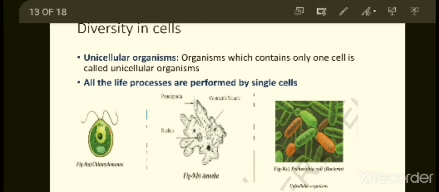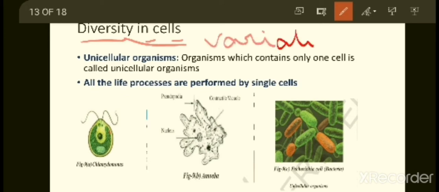So next we are going to see the topic that is diversity in cells. What is the meaning of diversity? Diversity means variations. It means different types of cells are present. So in diversity in cells, you can see different kinds, different varieties of cells. Here we are going to see what those different kinds of cells are.